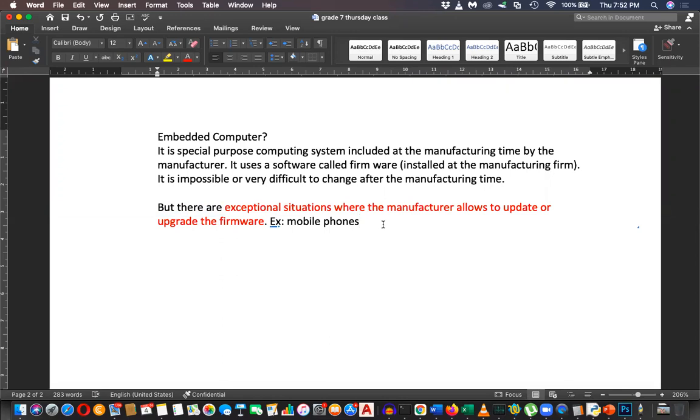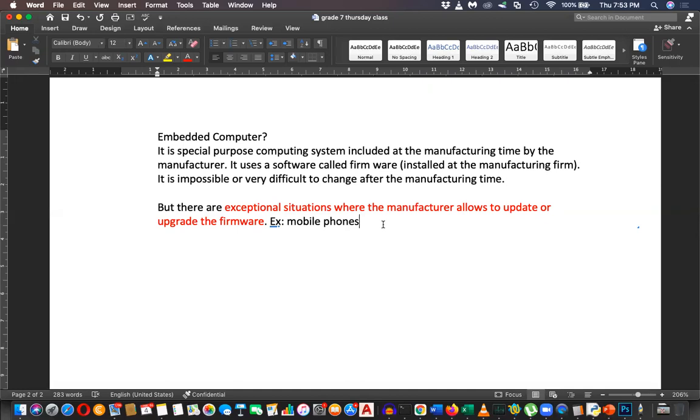If you have a smart TV, they might allow an upgrade, but that is also sent by the manufacturer. You can't just go and buy a software and update your smart TV. That is normally not possible, but maybe in future.